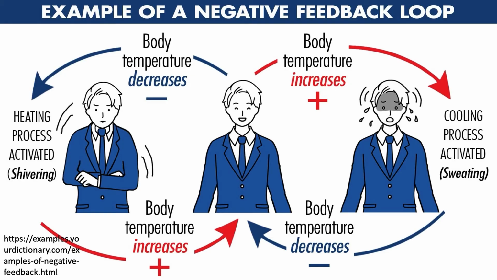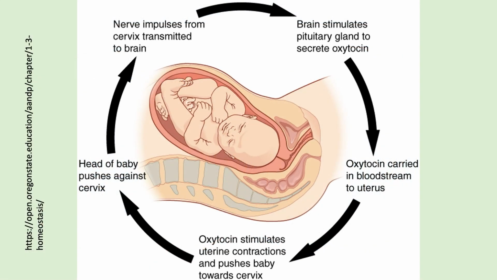Okay? For the positive feedback naman, it's also called a vicious cycle kasi ang ginagawa niya, instead na itigil niya na yung isang change, nire-reinforce pa niya. Okay, for instance, in this case, during parturition or giving birth, let's start with the head of the baby pushing against the cervix. So once the head of the baby push against the cervix, nerve impulses from the cervix are transmitted to the brain, which stimulates the pituitary gland to secrete oxytocin.